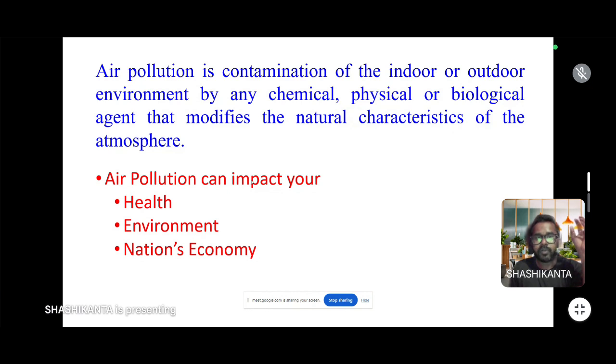So air pollution is the contamination of indoor or outdoor environment by any chemical, physical, and biological agent that modifies the natural characteristics of the atmosphere. Air pollution can impact our health, plant health, animals' health. It can impact our environment. It can impact our economy.